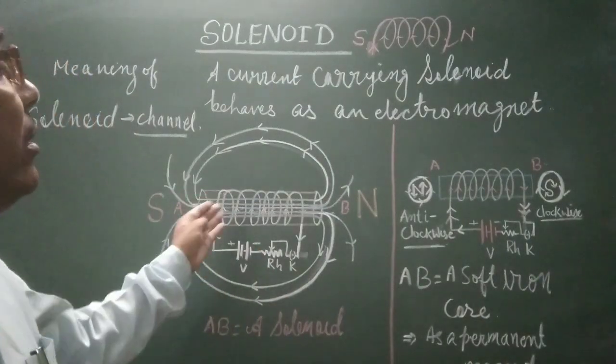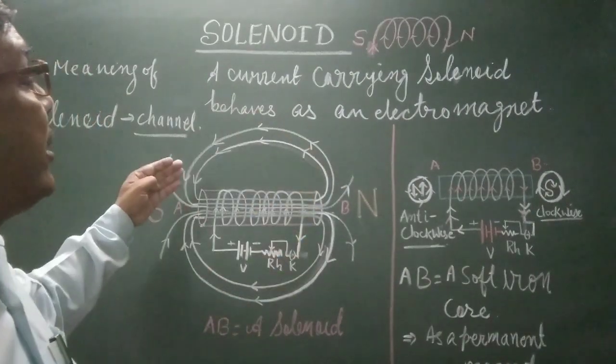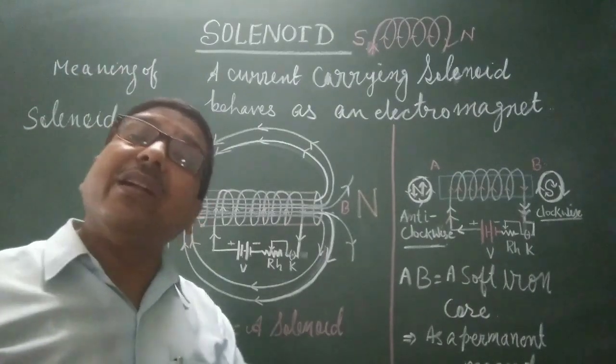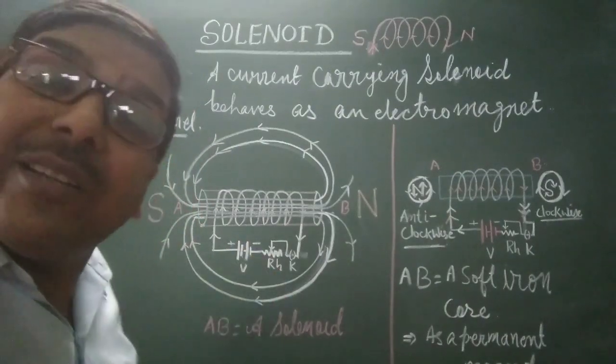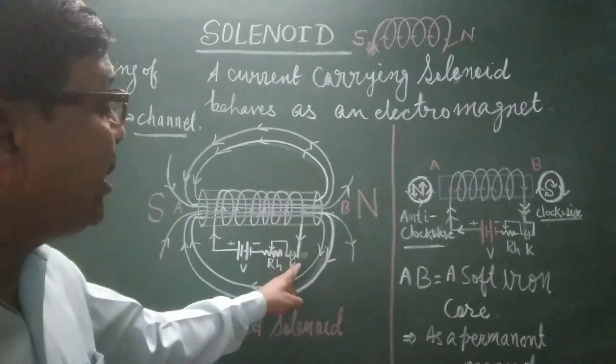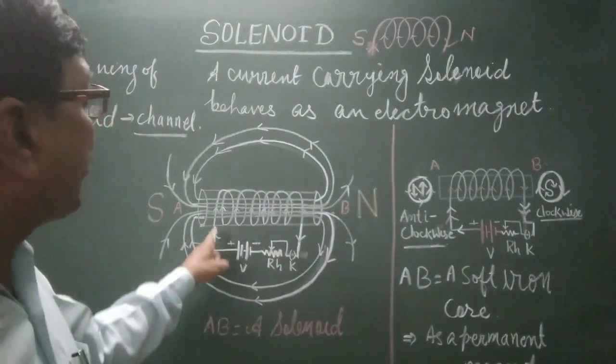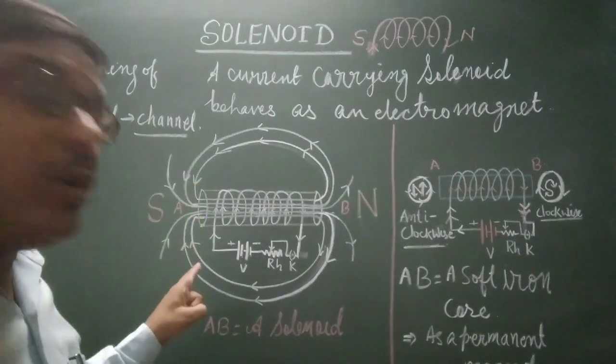I have made a solenoid in pictorial form here to understand the concept better. The switch is in the on position and current starts to pass from this part.